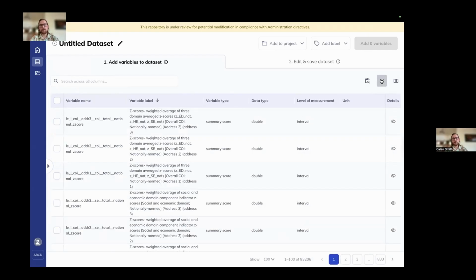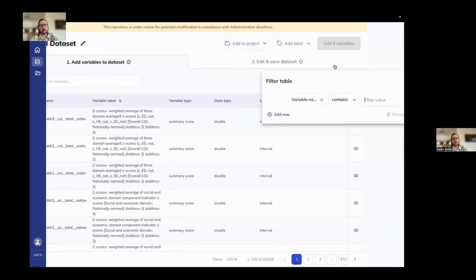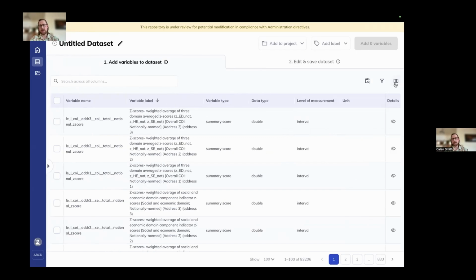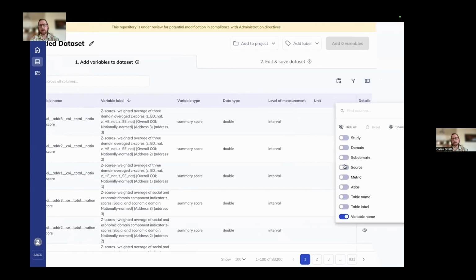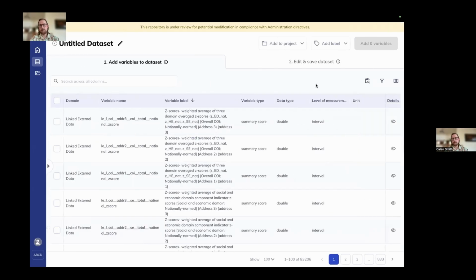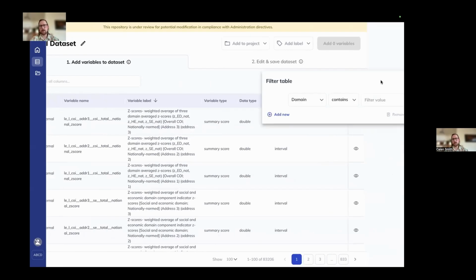Similarly, you can also filter or search through the data dictionary using our filter function. The filter function works on any column that's currently displayed within the data dictionary. So if you'd like to filter it, then you just need to come over here and add it to the view of the data dictionary. I'm going to go ahead and add in domain for the source of our demonstration, and let's go ahead and filter. So let's do a variable names.